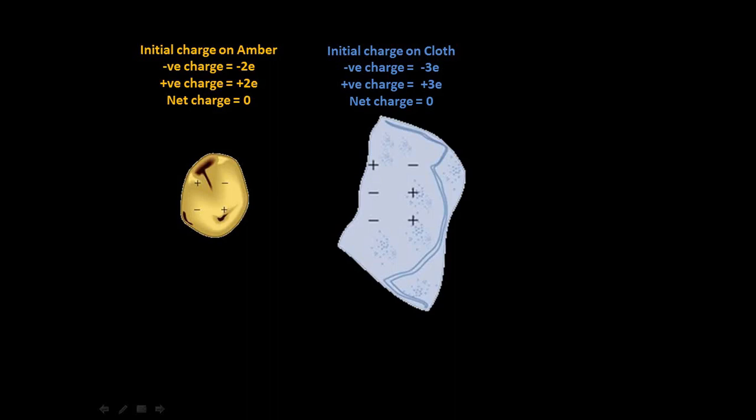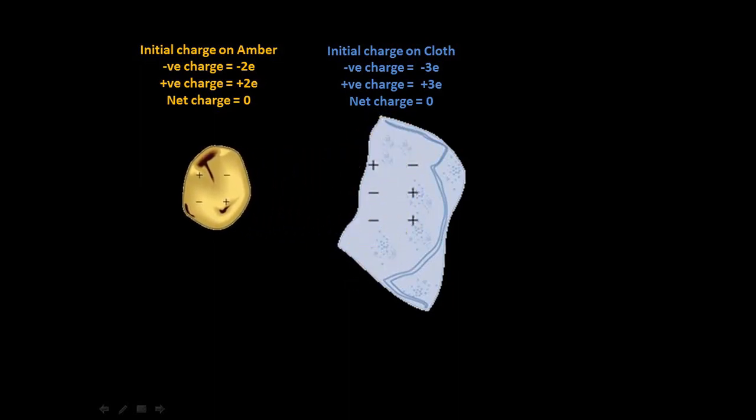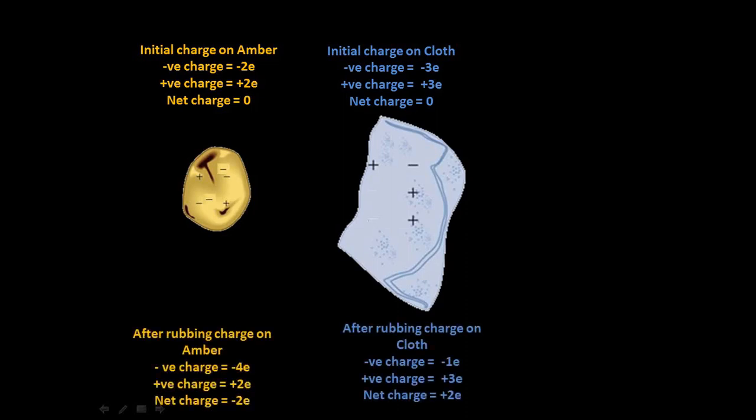Now when amber is brought closer to cloth and it is rubbed, in this process, 2 electrons or 2 units of negative charge from cloth get transferred to amber. After rubbing, the negative charge on amber becomes -4 units and positive charge remains +2 units.